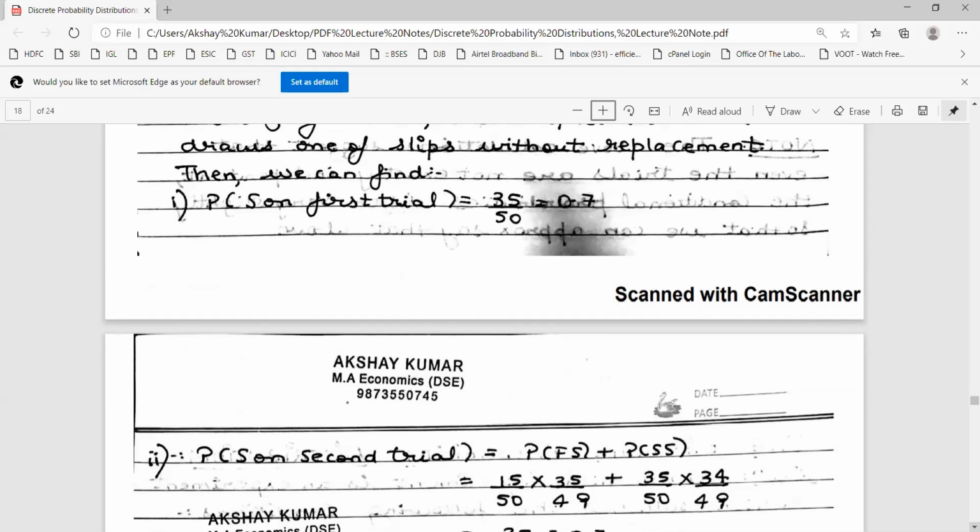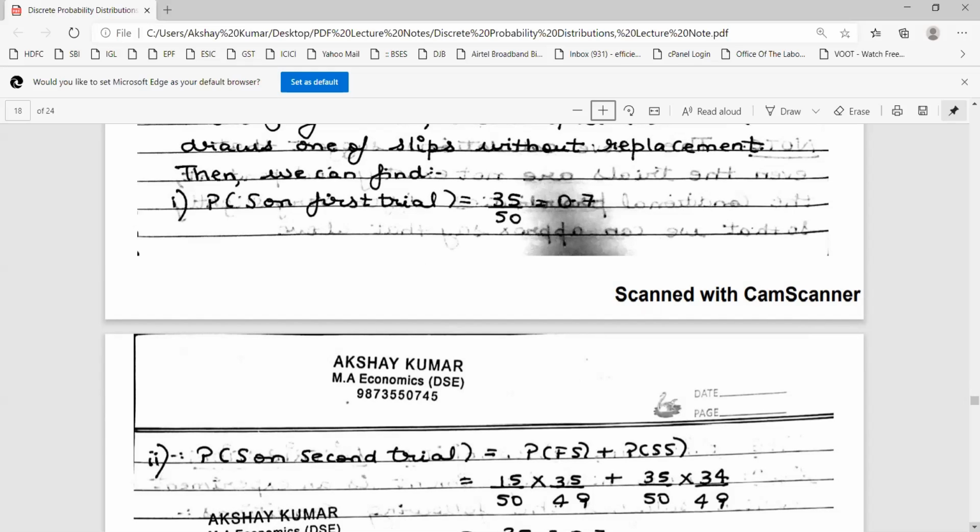So I hope all students have understood it. Success in the second trial means what? Success in the second trial means failure in the first trial and success in the second trial, or success in the first trial and success in the second trial. Now, what's the probability of PSS?